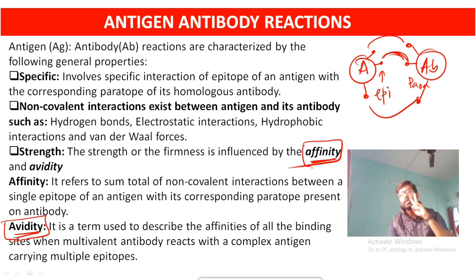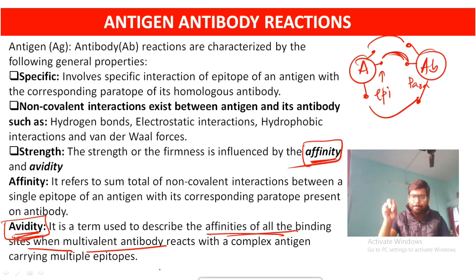Affinity means single point attraction, single point interaction, and avidity means multi-point affinities of all the binding sites when multivalent antibody reacts with a complex antigen. That is your avidity. So I hope the difference between affinity and avidity is clear to you.